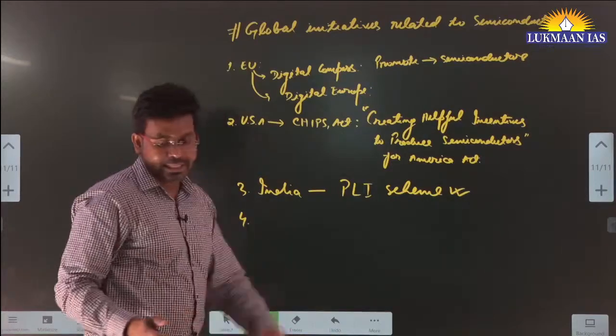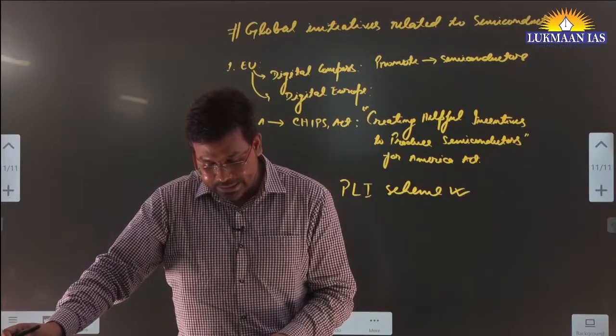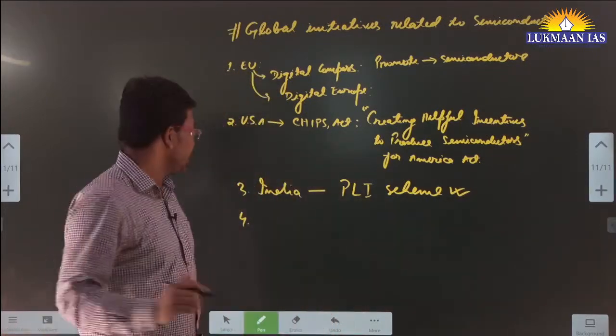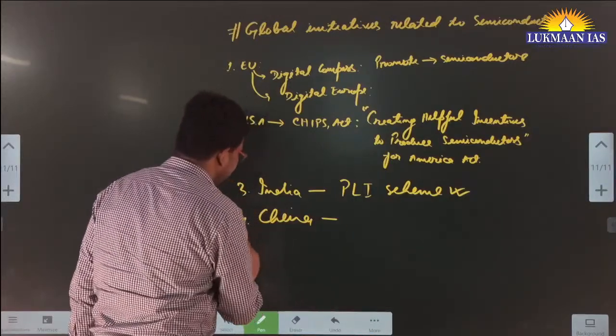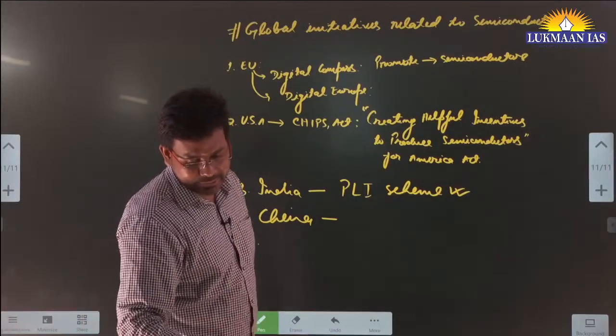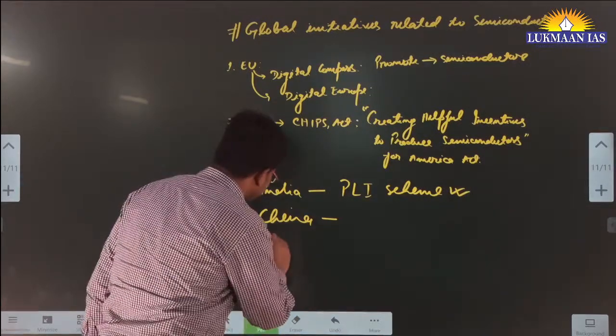And apart from this, there are other countries also. For example, China has the National Integrated Circuit Industry Development Guidelines. China does have a similar guideline for itself. Apart from this, there are countries, for example, Japan and South Korea.